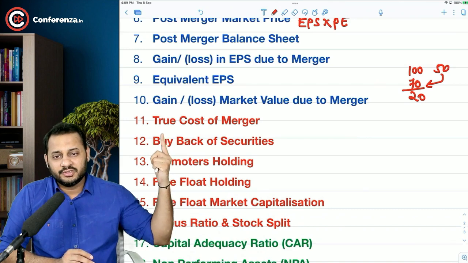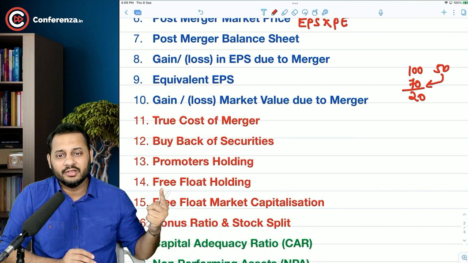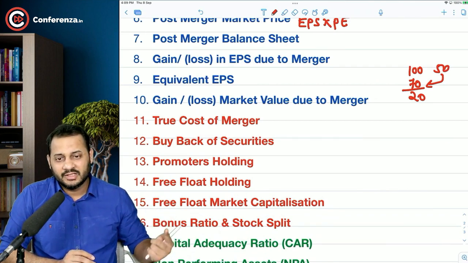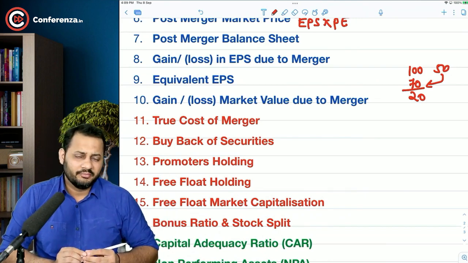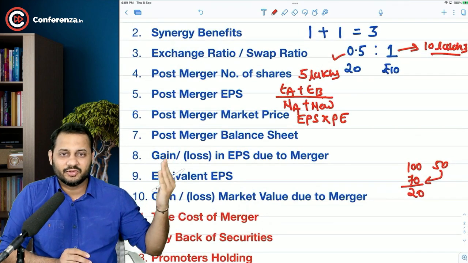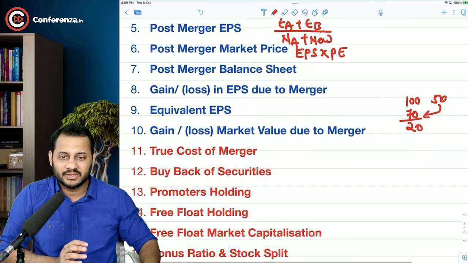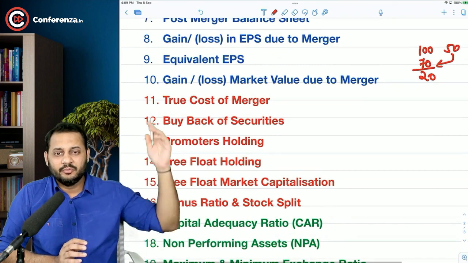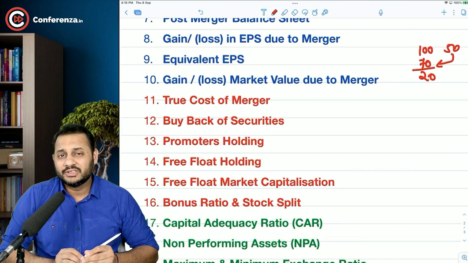So true cost of merger, buyback of securities, promoters holding, free float holding, free float market capitalization, bonus ratio and stock split. These are the concepts we are going to discuss in the second phase of this chapter. You might be getting a hint that reading these concepts was quite easy, or that you feel more comfortable with these than with the earlier ones. There is something called the true cost of merger, where you find out how much extra you are paying to buy that other company.